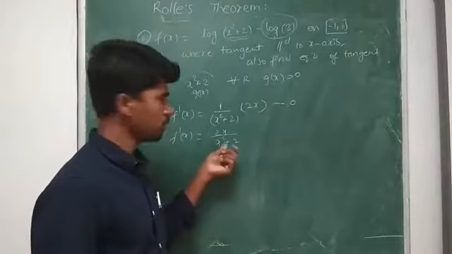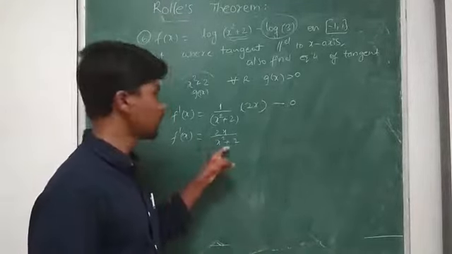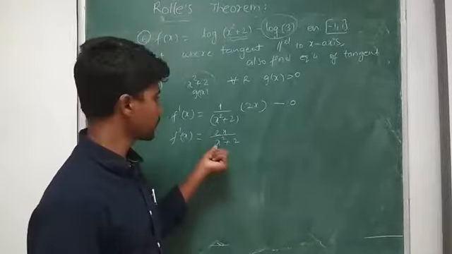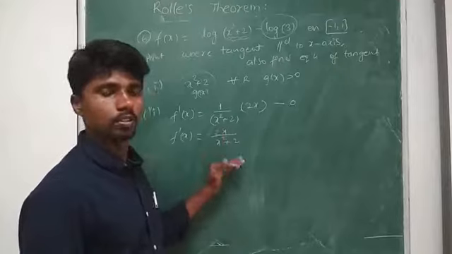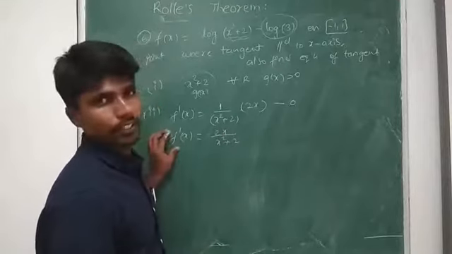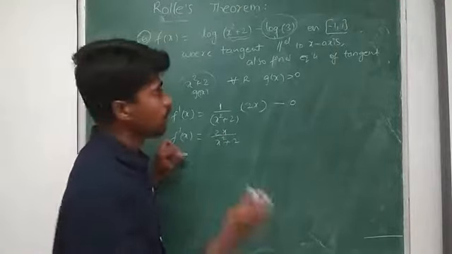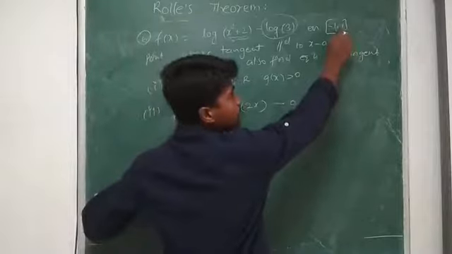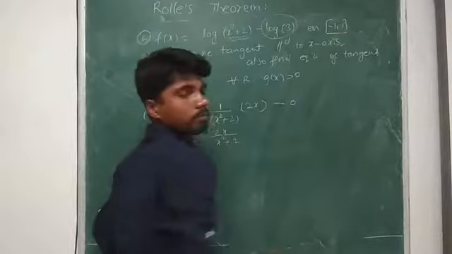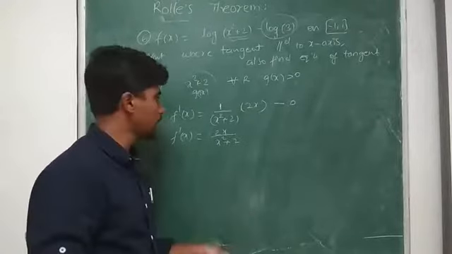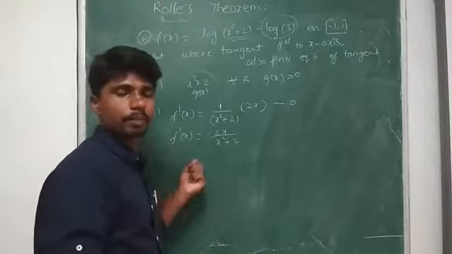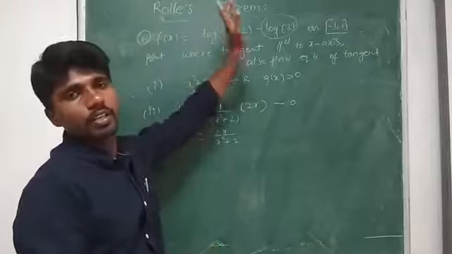The denominator must not be 0, but no value makes the denominator 0 because x square is always positive, and positive plus 2 is always positive. So what is the domain of f dash of x? All real numbers, and the given interval is minus 1 comma 1. So minus 1 comma 1 is a subset of all real numbers. Therefore we can say the function is differentiable.